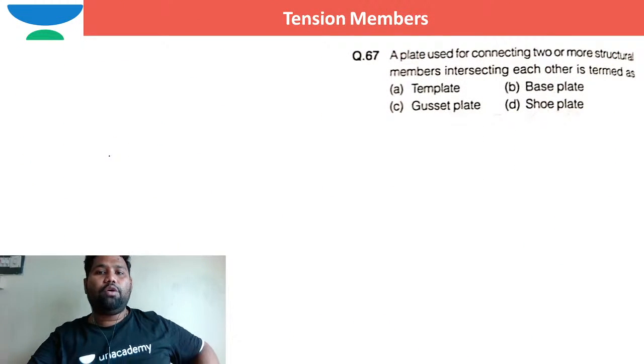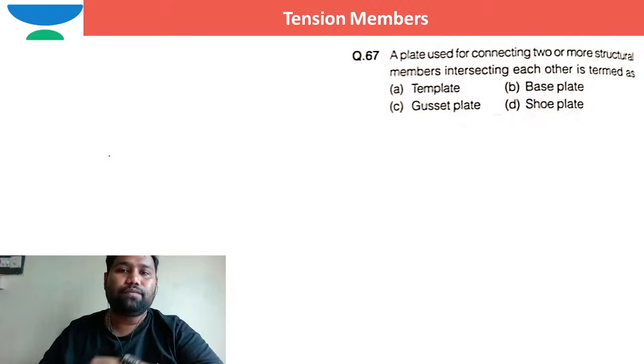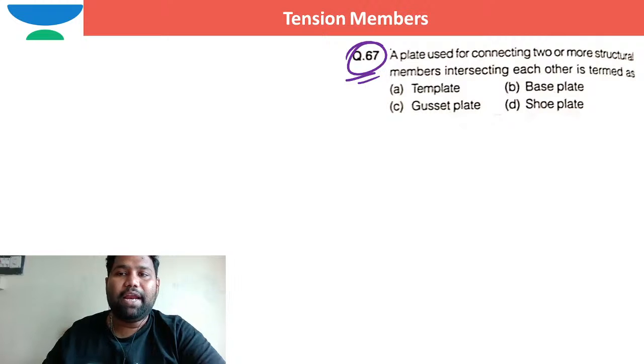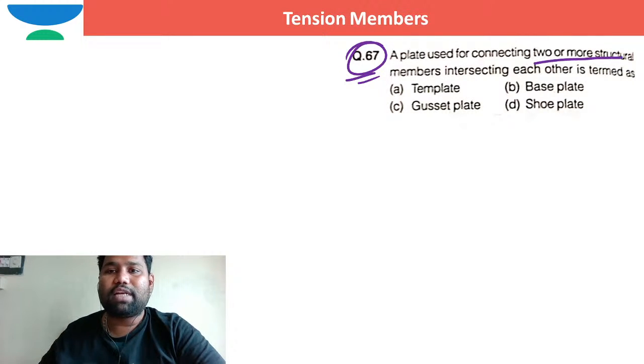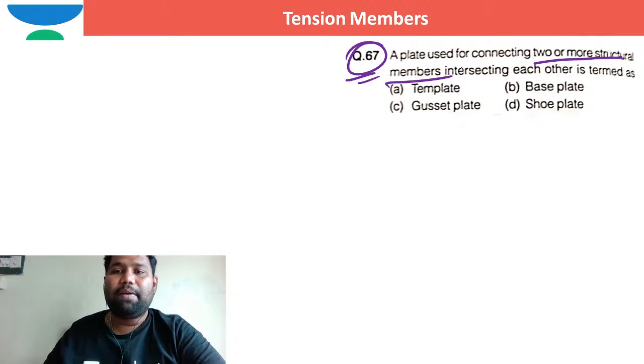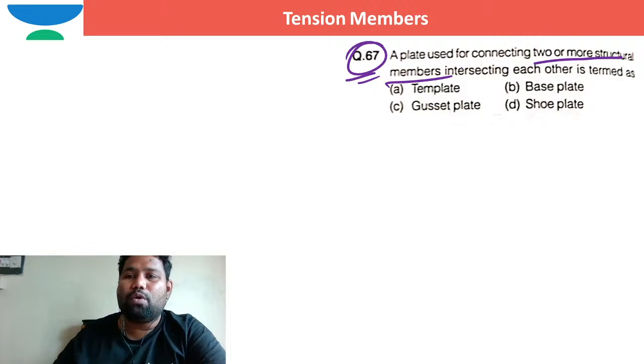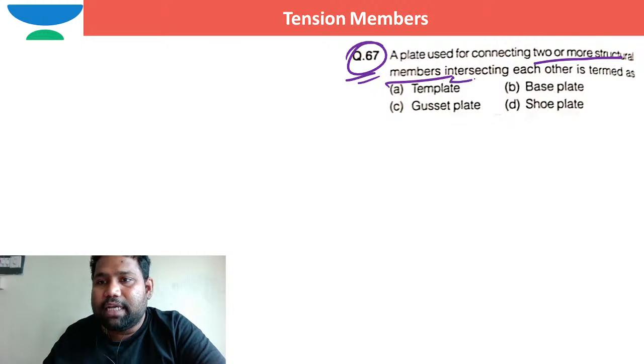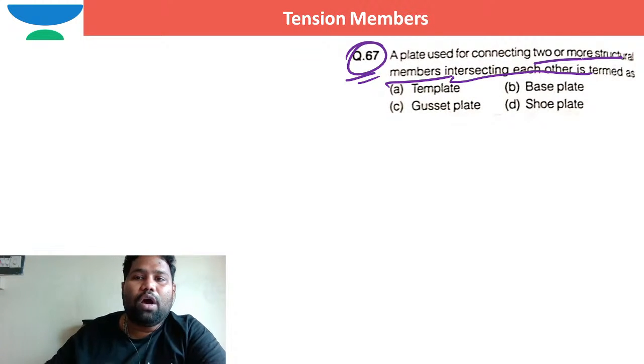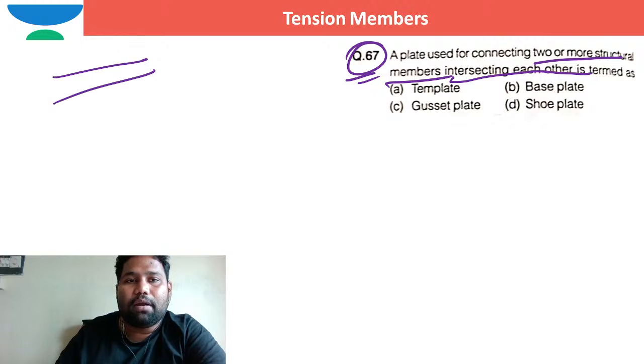Right. So I hope you can see a plate. Next question: a plate used for connecting two or more structural members intersecting each other. This is one member, this is second member, this is third member.